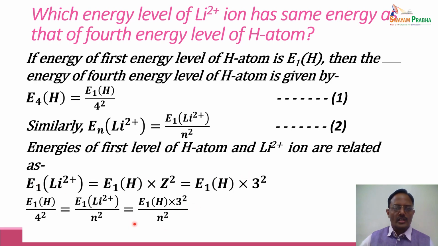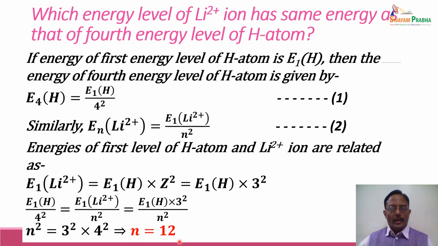E1 of H and E1 of H will get cancelled, so n square will be equal to 3 square into 4 square, and hence n comes out to be 12. It means that the 12th energy level of Li2 positive has the same energy as the 4th energy level of hydrogen atom.